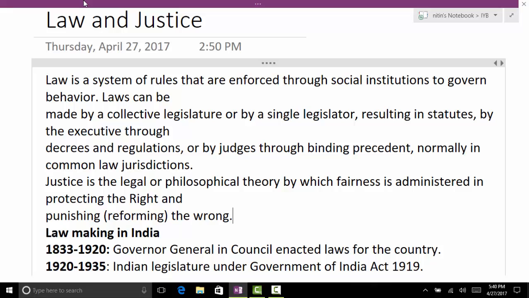No, the president is different. But again, there are three kinds of special majority. One is the special majority for amendment, one is for the president, and one is for the Rajya Sabha, if the Rajya Sabha has to pass the creation of the All India Services. Very good. So there are three kinds of special majorities, all different, and they are used for different purposes.